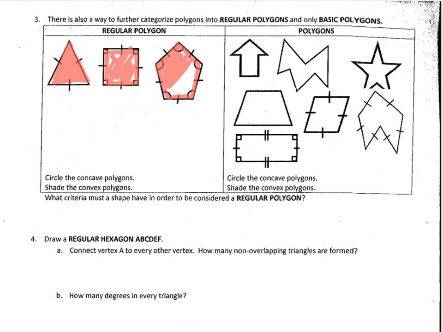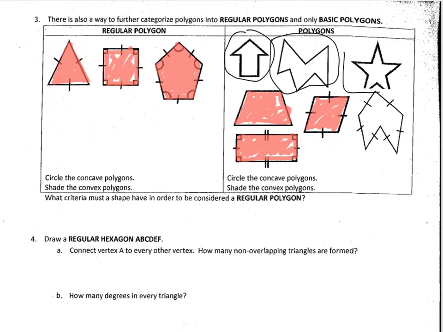And then when we get over to the right here, we just have our basic polygons because they don't necessarily have congruent angles or congruent sides, all the same. So once again, it says circle the concave, shade the convex. So go ahead and identify those, shade them in, or color them in, however you want to call it. And you should notice that they are all similar in the fact that they have no corners pointing in towards the shape. When we go to circle here, you should notice that all of these have at least one corner that is pointing in towards our shape.